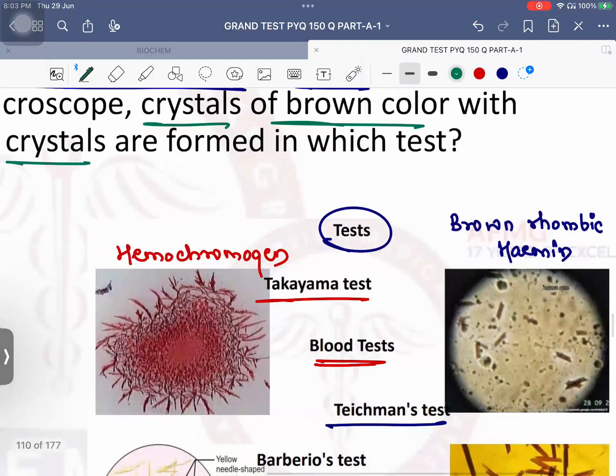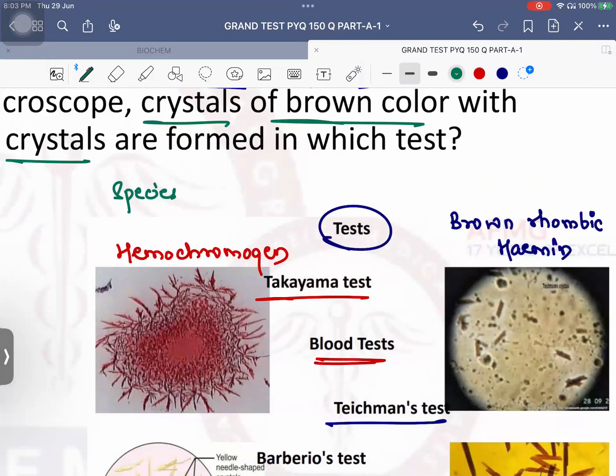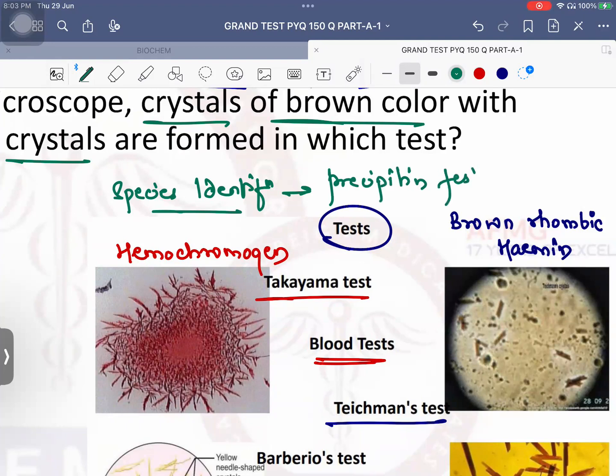Next, these are the blood stain tests. Can anybody tell me, for species identification, which is the test? Very good. For species identification, whether this blood is of a human or an animal, to assess what species of blood it is, it is known as the precipitin test. Previous year question, it is known as the precipitin test.